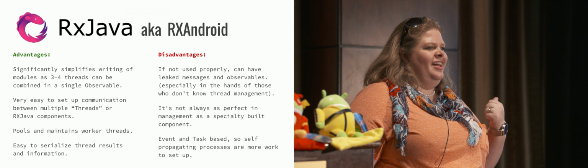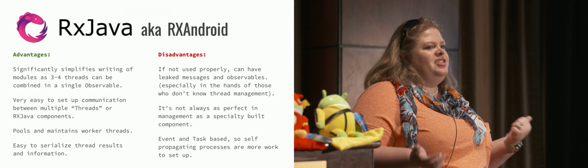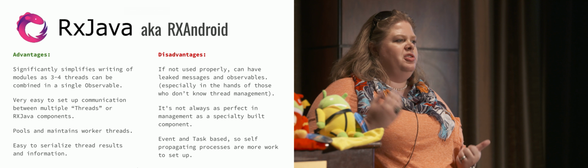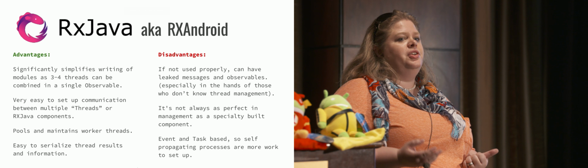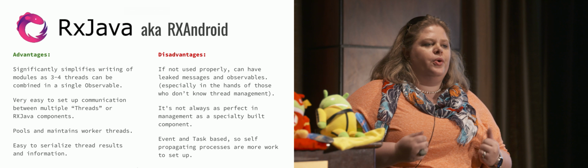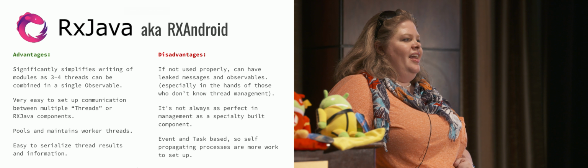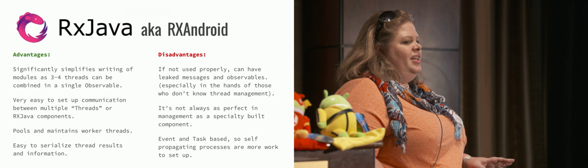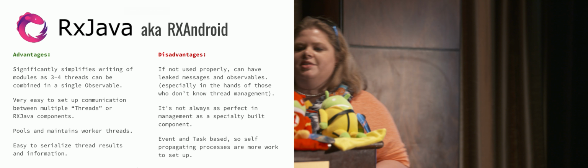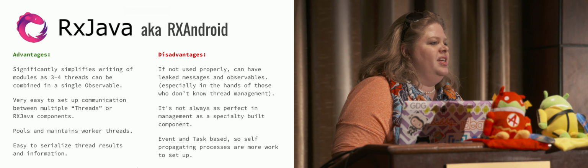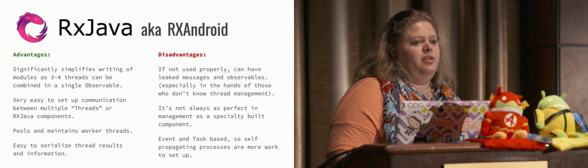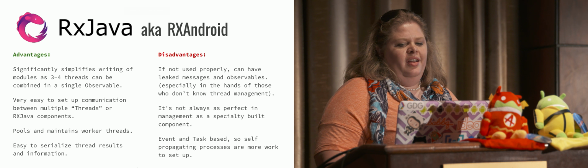Except, guys, you need to know how this works, because if you get in the practice of using libraries where you don't understand what's going on under the hood, you are going to make mistakes. I see this very commonly, where you have leaked messages and observables and things that are still active because people didn't know they should close it down.